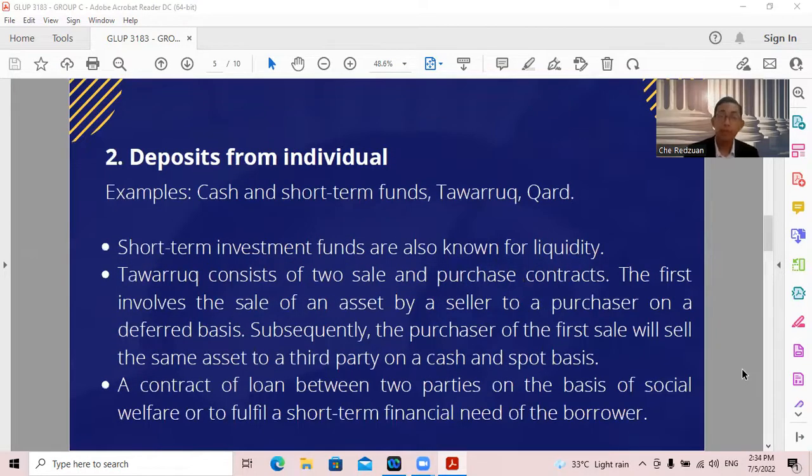The next part is deposit from individual. For example, cash and short-term funds, and tawaruk and qard. Short-term investment funds are also known for the liquidity of the bank. Tawaruk consists of two sale and purchase contracts. The first involves the sale of an asset by a seller to a purchaser on a deferred basis. Subsequently, the purchaser of the first sale will sell the same asset to a third party on a cash and spot basis. Qard is a contract of loan between two parties on the basis of social welfare or to fulfill a short-term financial need of the borrower.